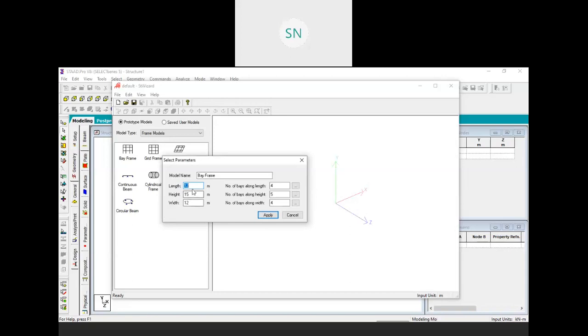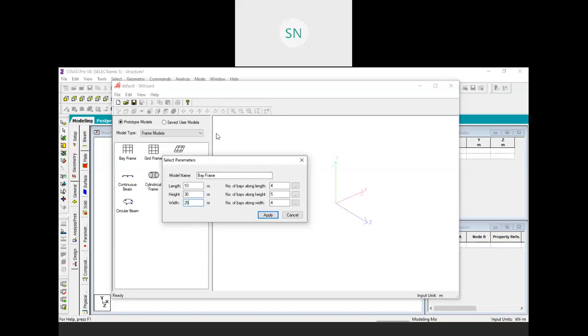So I am preferring my length around let's say 10 meter, height should be 30 meter, and width should be 25 meter. So this is my initial structure, right?